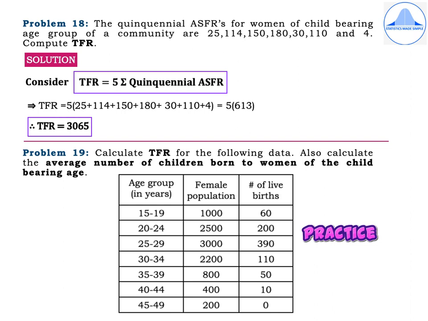Age group in years 15 to 19, 20 to 24, 25 to 29, 30 to 34, 35 to 39, 40 to 44, 45 to 49. The corresponding female populations are 1000, 2500, 3000, 2200, 800, 400, 200. The number of live births are 60, 200, 390, 110, 50, 10, 0.